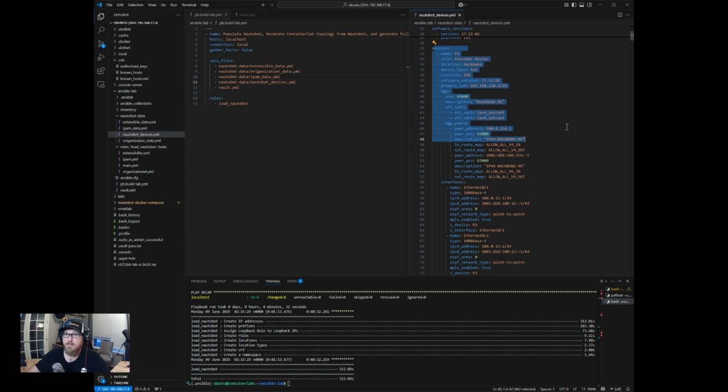All right, next piece is, of course, defining all the devices. So there's a few important things here, obviously, like the name, the role it's assigned to, the location it's going to be assigned to, the device type, platforms, all the stuff we just went over. We are going to assign each device to one of those. The software version, IP address, so primary IPv4 and primary IPv6. Those are typically